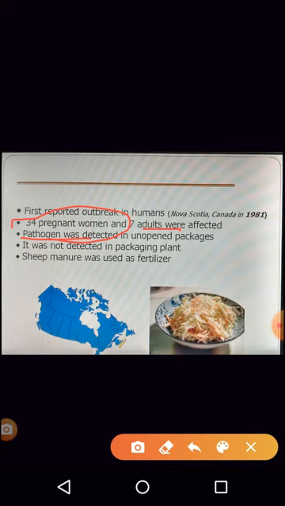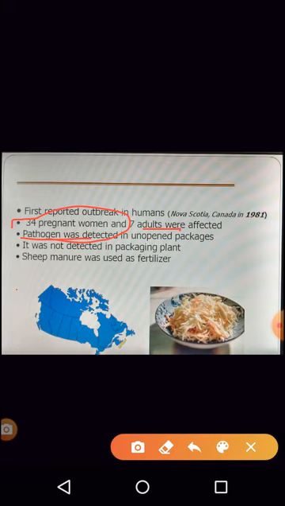Now, how were they infected? When they did the analysis, they saw that the food consumed by these women, basically packaged food, contained the organism. When they checked the packaging plant, there was no contamination of Listeria.